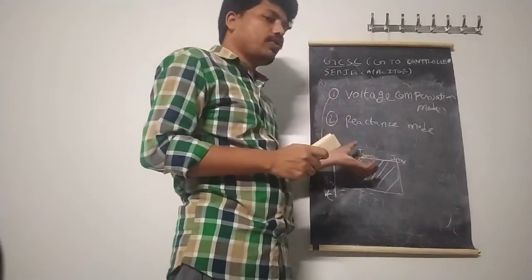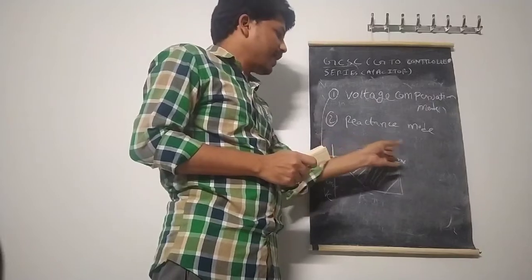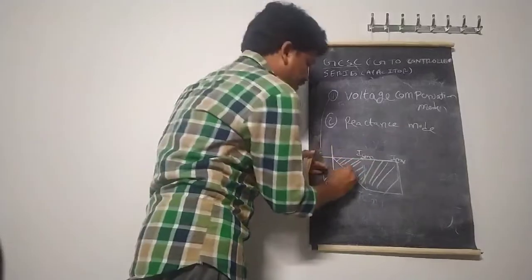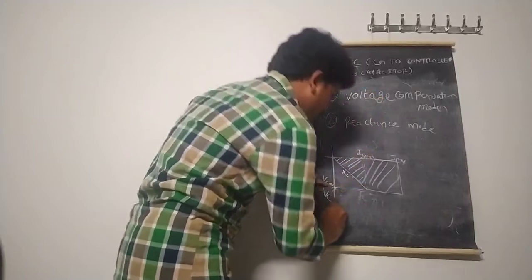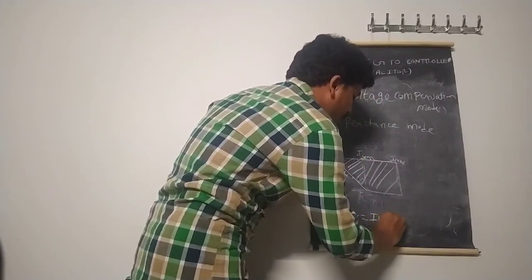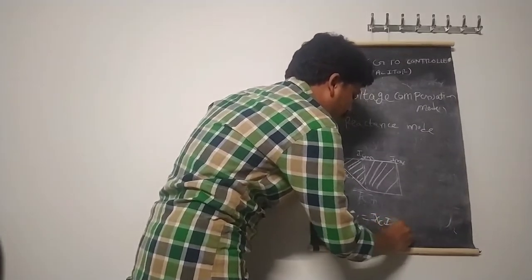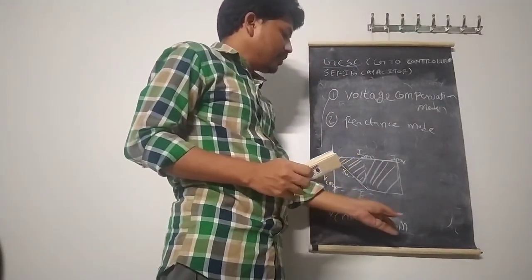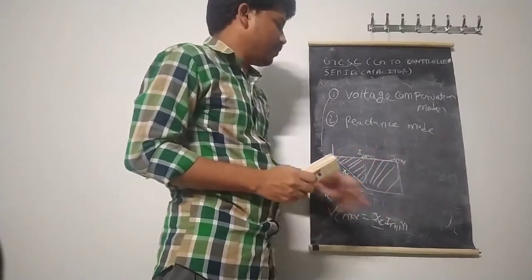During the voltage compensation mode, we are maintaining the voltage constant. It changes the current from minimum to maximum. While the current changes from minimum to maximum current, for a given value of XC here, we are maintaining the voltage constant. That is the voltage compensation mode. From this concept, voltage VC maximum is equal to I minimum into XC. For a given value of capacitive reactance, we are maintaining the voltage constant for a current that changes from minimum to maximum. VC maximum is equal to XC into I minimum.